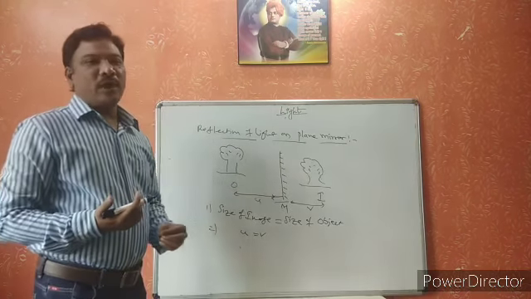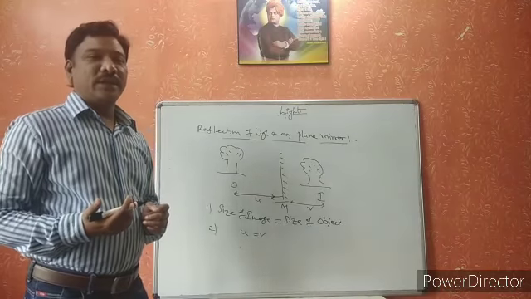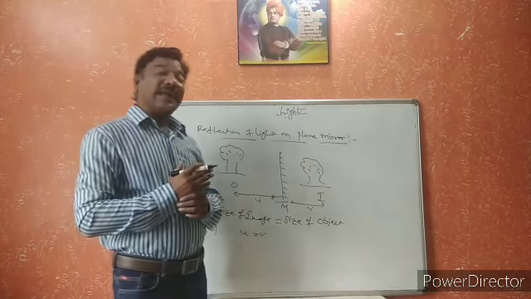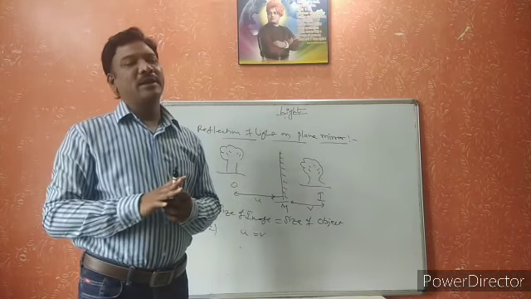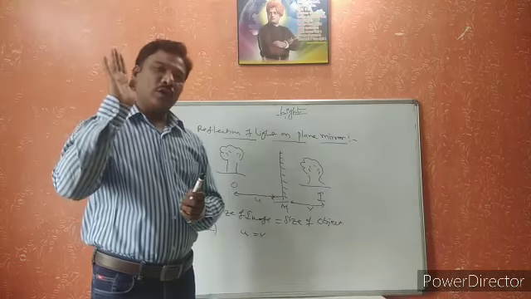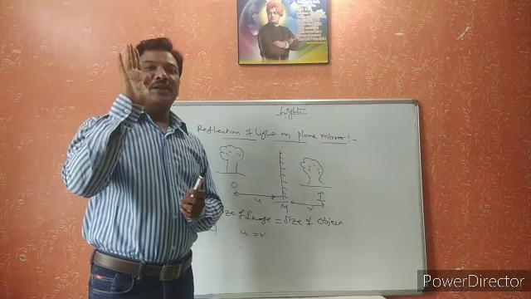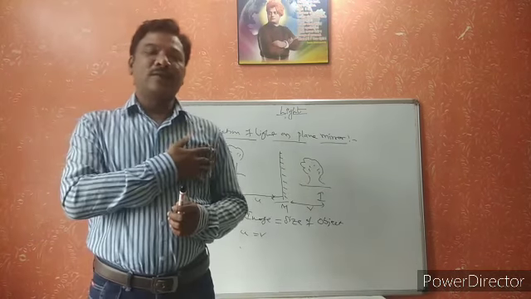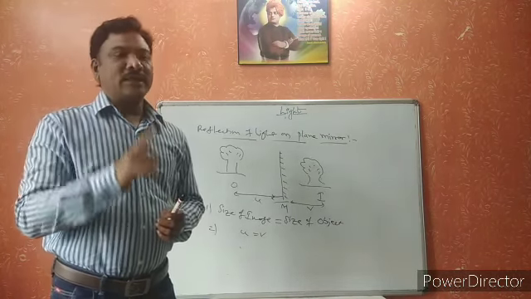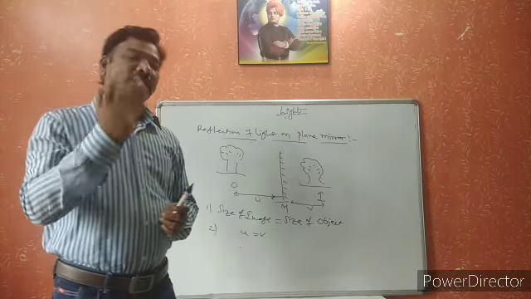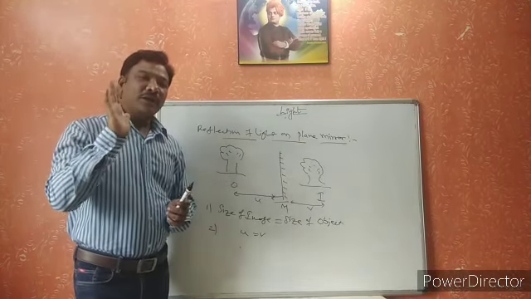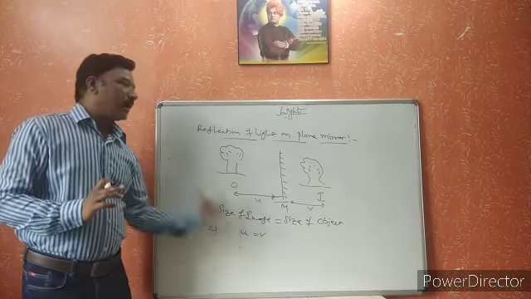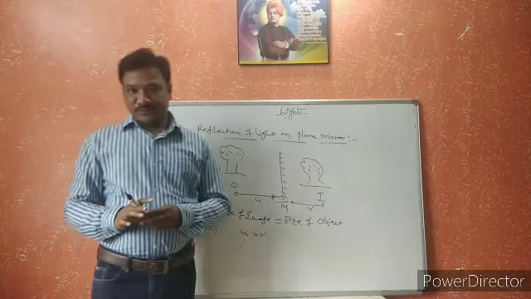The only one difference will be there. The main difference is that the image formed by the plane mirror is laterally shifted. Laterally shifted means what here? If you show the right hand, the image will show the left hand. When your pocket is on the left side of you, inside the mirror it will show on the right side. That is called lateral shift. These are the properties of the image formed by the plane mirror.